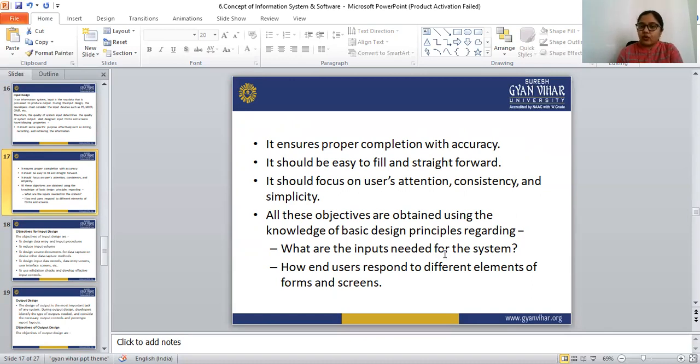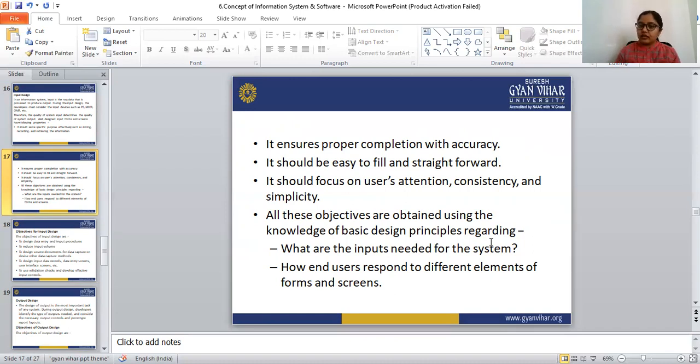All these objectives are obtained using the knowledge of the basic design principles regarding what inputs are needed for the system, and how end users respond to the different elements of the forms and screens.